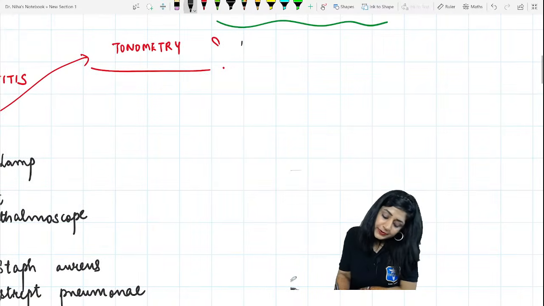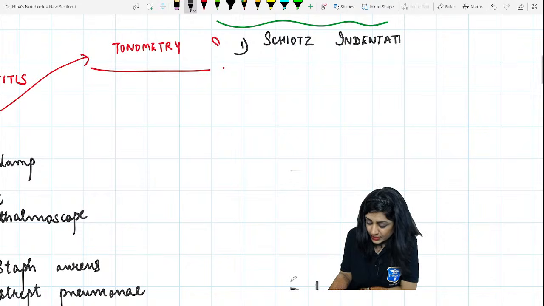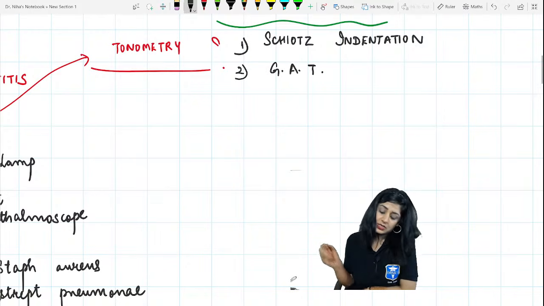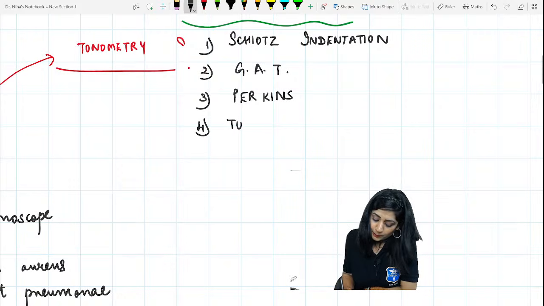One is your Schiotz indentation tonometry. Another question, which kind of tonometry is using fluorescein stain? Number 2, we have Goldmann's applanation tonometer. Number 3, we have got Perkins tonometer. Number 4, we have Tono-Pen.